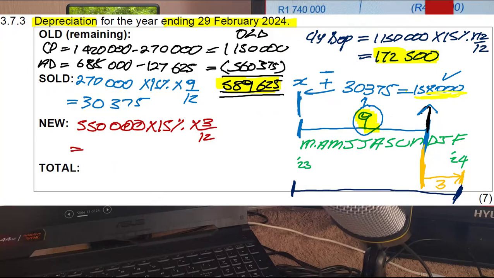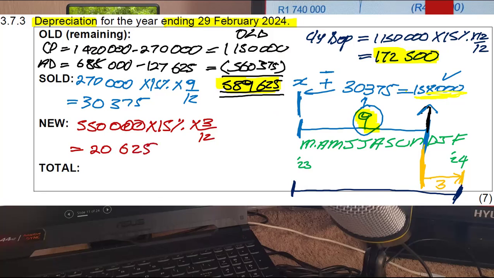So that will give us the depreciation here. Take that 550,000 multiplied by 15%, multiplied by 3, divided by 12, it will give you depreciation of this asset, which will be 20,625.